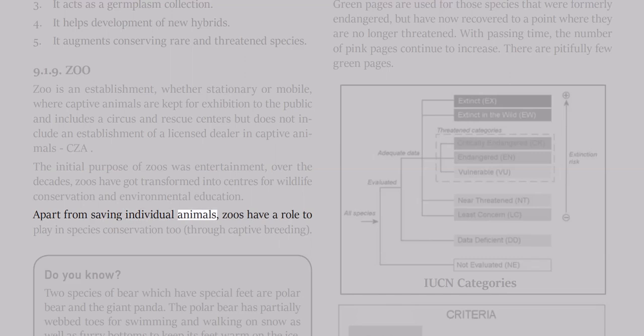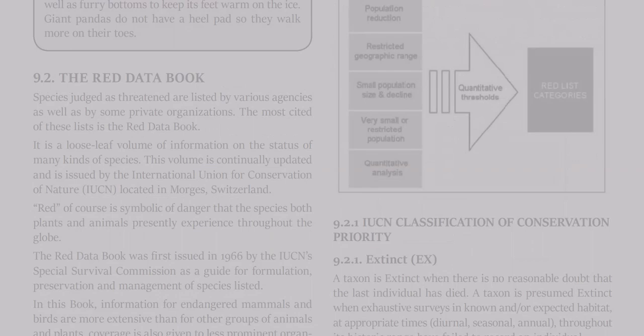Apart from saving individual animals, zoos have a role to play in species conservation too, through captive breeding. Do you know? Two species of bear which have special feet are the polar bear and the giant panda. The polar bear has partially webbed toes for swimming and walking on snow, as well as furry bottoms to keep its feet warm on the ice. Giant pandas do not have a heel pad, so they walk more on their toes.